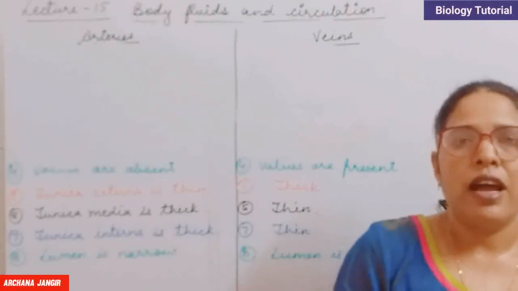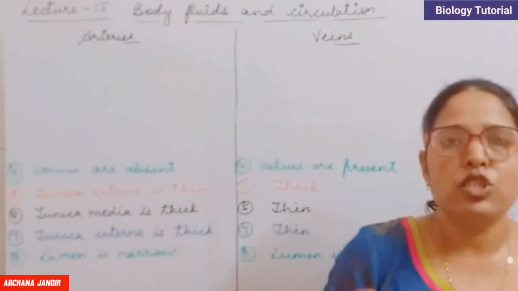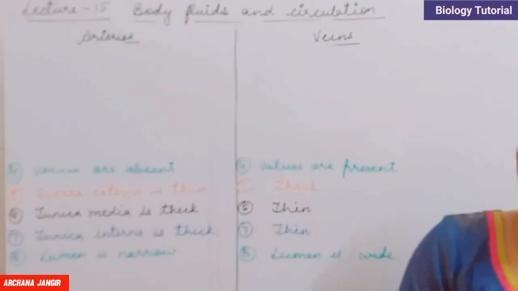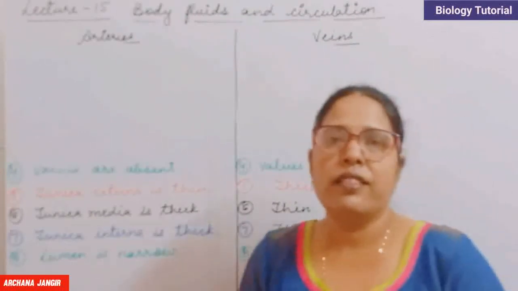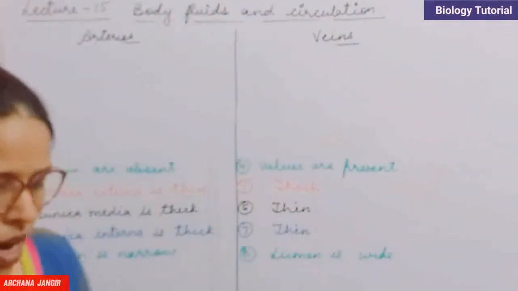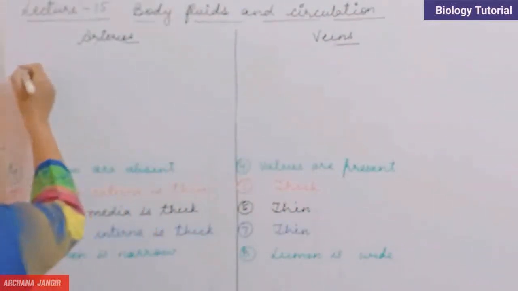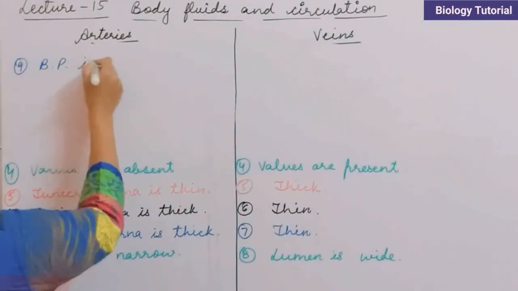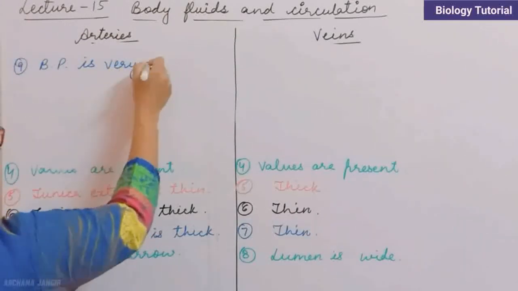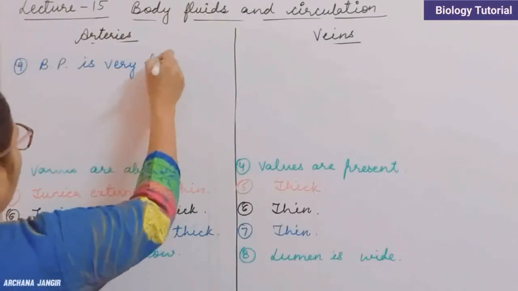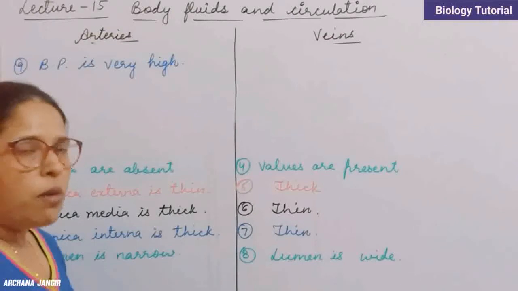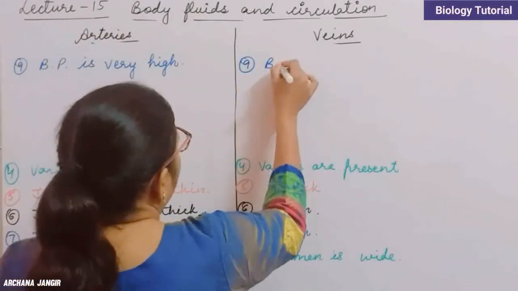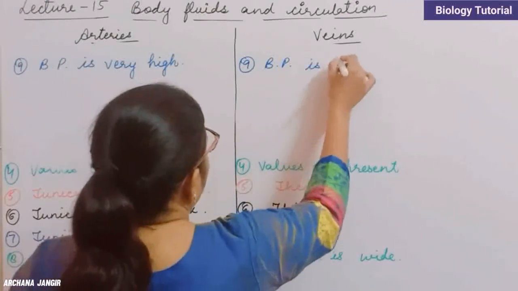And when an artery is cut, the blood flows with a jerk. That's why we can say that the pressure of blood in the arteries is very high. So here the ninth one is blood pressure is very high, because in arteries the heart is going to pump the blood. That's why the pressure is high. And in case of veins, the blood pressure is low.